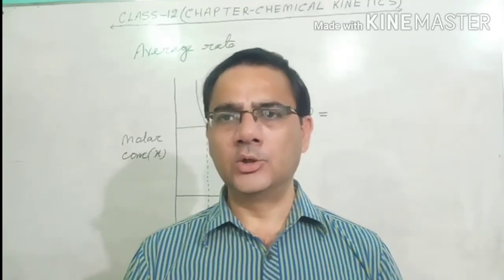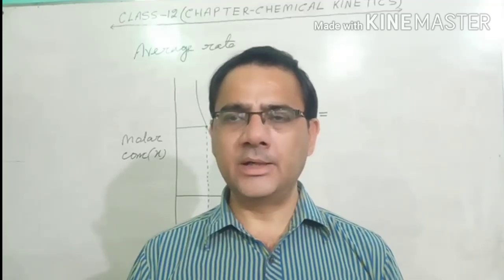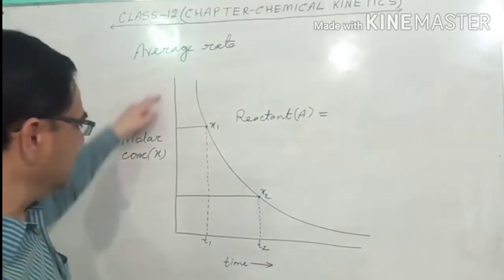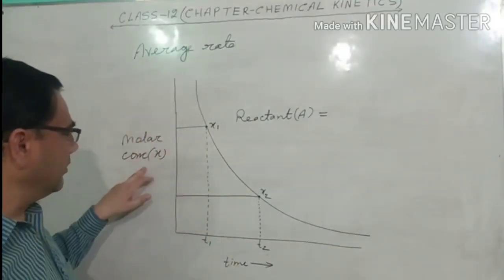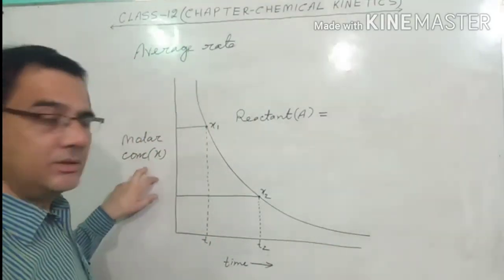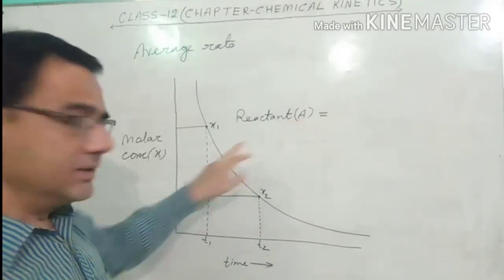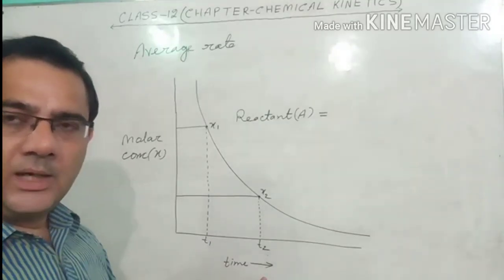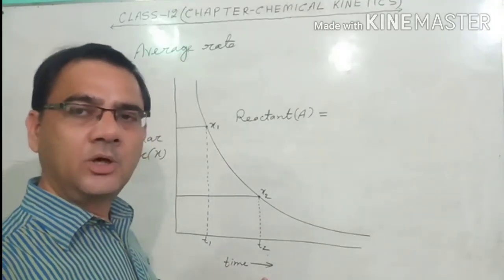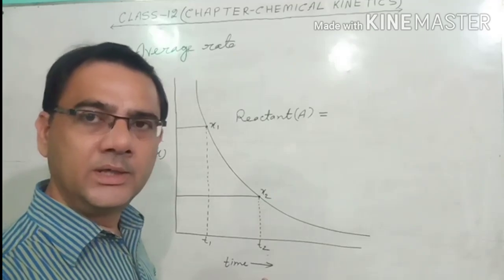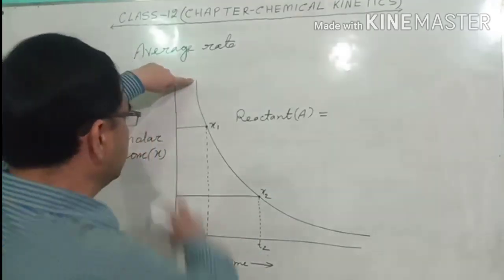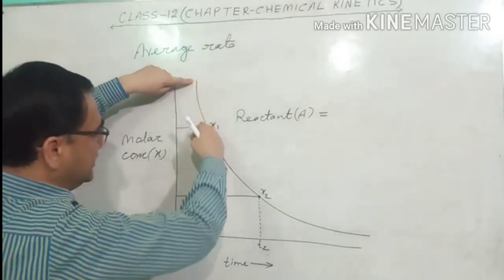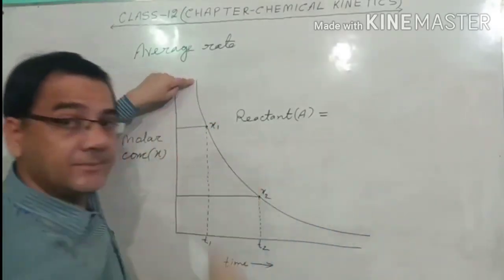तो यहाँ पर with the help of the graph we will try to understand the meaning of average rate more clearly. Here this is the graph. One side I have taken the molar concentration of a reactant A, and this side is time. And as I told you, as the reaction proceeds, the concentration of the reactant continuously goes on decreasing. So this is the maximum concentration of the reactant, but as the time goes, the concentration of the reactant A continuously goes on decreasing.